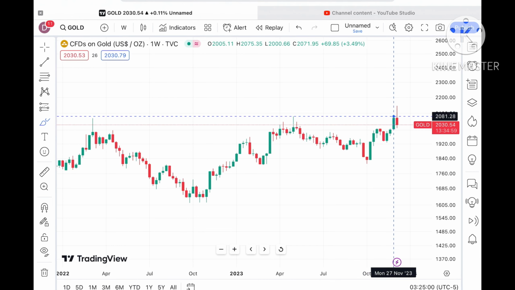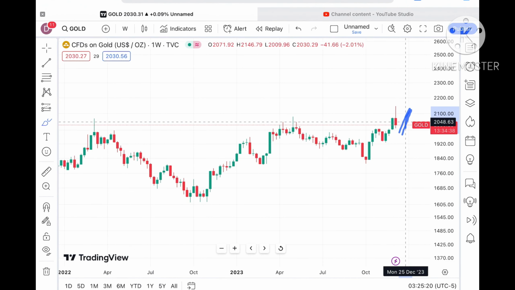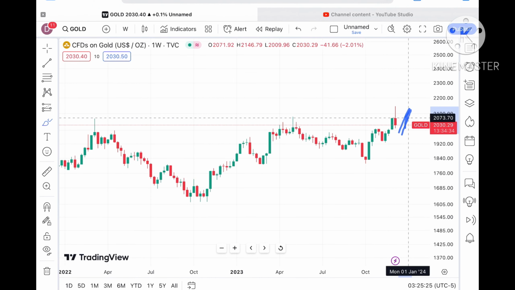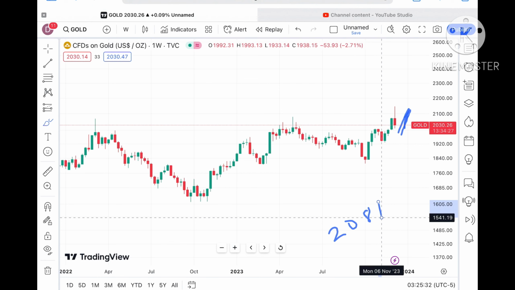But for this week we have seen that gold has made a high of around $2149 and a low of around $2010, and chances are high it will go further upside and cross a level of 2048 if the price keeps sustaining, and from there it will cross a level of 2071, and once it starts sustaining that level, a probability of crossing a level of 2081 will be there.